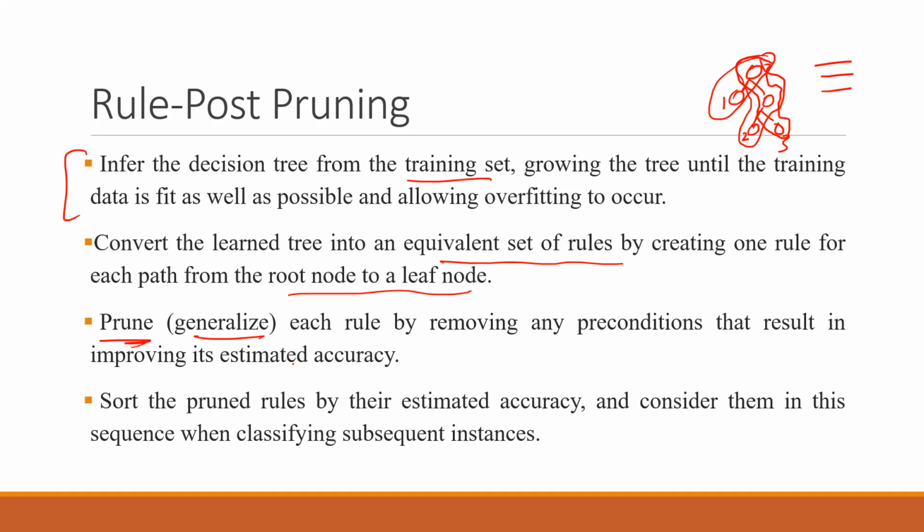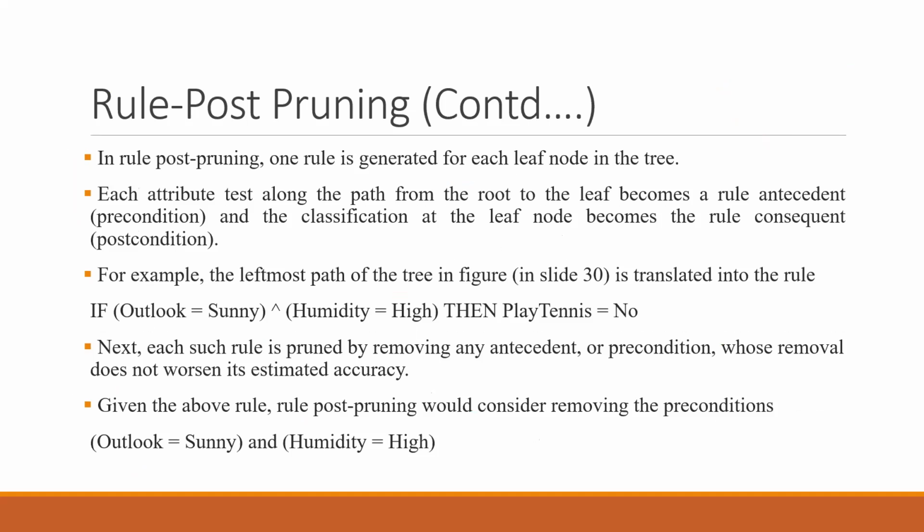So let's say I will give you one example. Is there any example here? Yeah, there is an example on the next page, so we will talk about that later on. Let's read this. Prune or generalize each rule by removing any preconditions that result in the improving of its estimated accuracy. Sort the pruned rules by their estimated accuracy and consider them in the sequence when classifying the subsequent instances. So you have to sort these pruned rules by their estimated accuracy. If some rule has the maximum accuracy, it will be at the top, and then the accuracy reduces one by one.